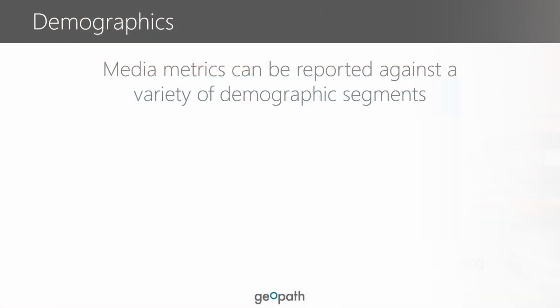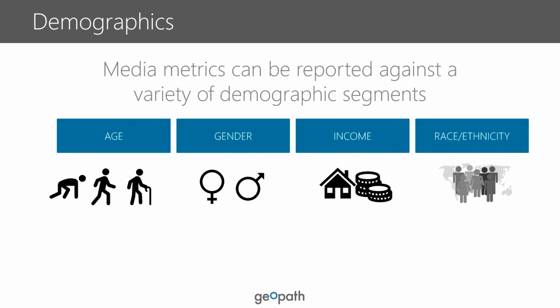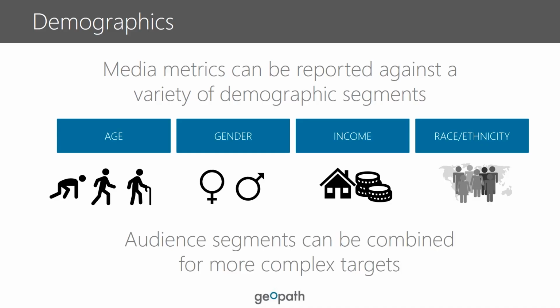Target audience includes demographics and psychographics. For now, we're going to focus on demographics. Advertisers need to target specific consumers who want and buy their products. To answer that need, all our metrics can be reported against a variety of demographic audience segments based on age, gender, household income, and ethnicity. These segments can be combined for more complex targets, such as females 18 to 34, with household income $50,000 plus.